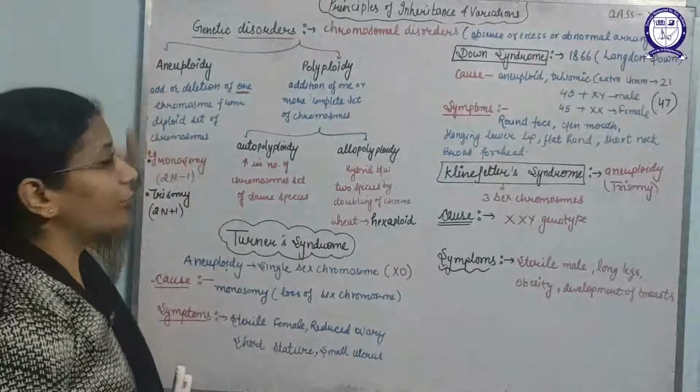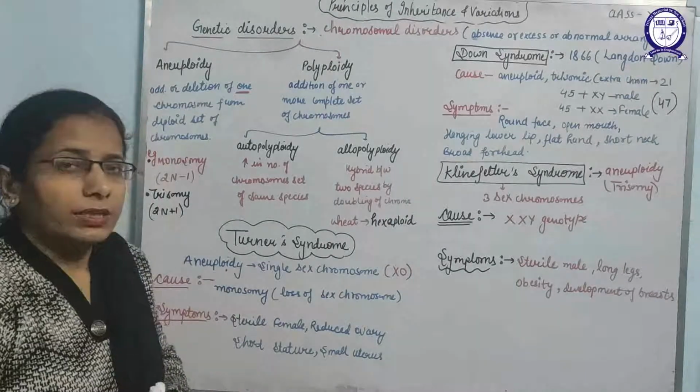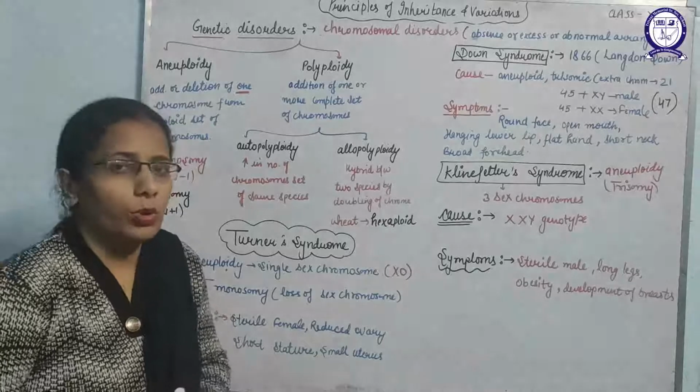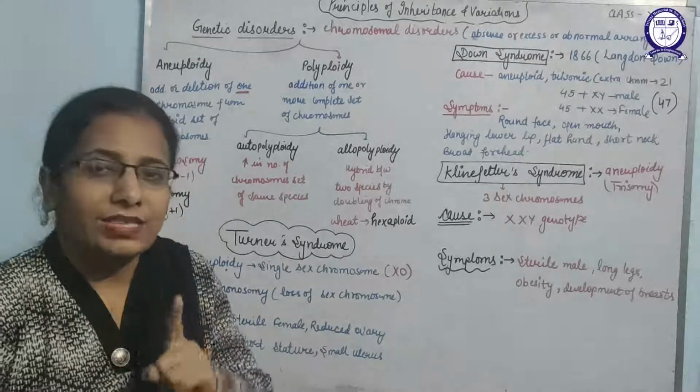As the name indicates, aneuploidy includes all those disorders which occur due to the presence or loss of an extra chromosome.